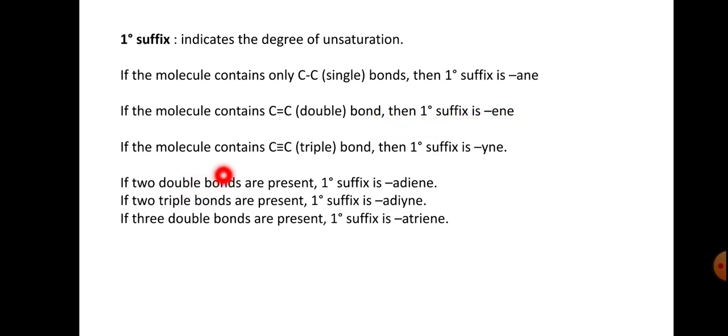If the molecule contains one C triple bond C, the primary suffix is YNE. And here are a few more examples. If two double bonds are present, the primary suffix is diene. If two triple bonds are present, the primary suffix is diyne. And if three double bonds are present, a triene.